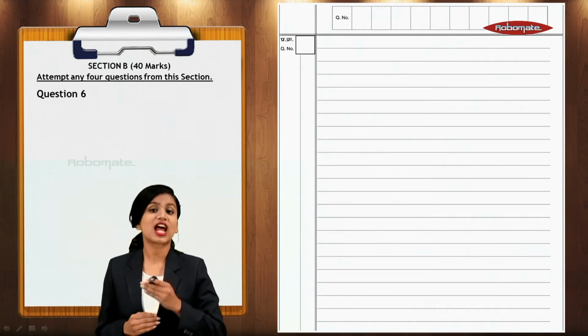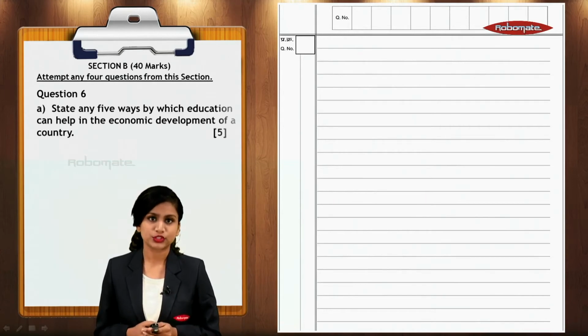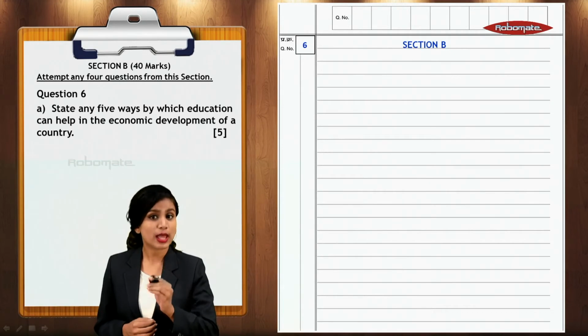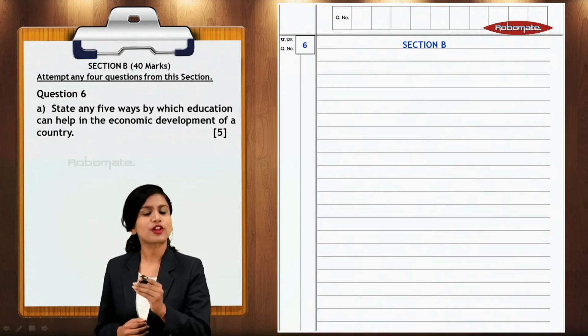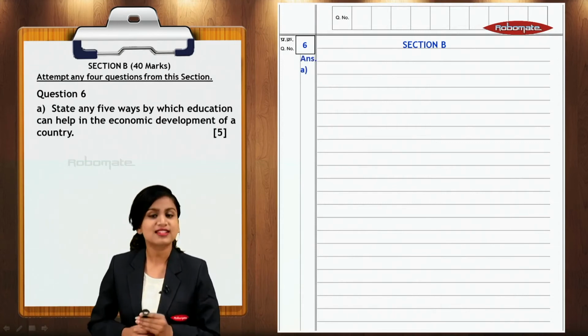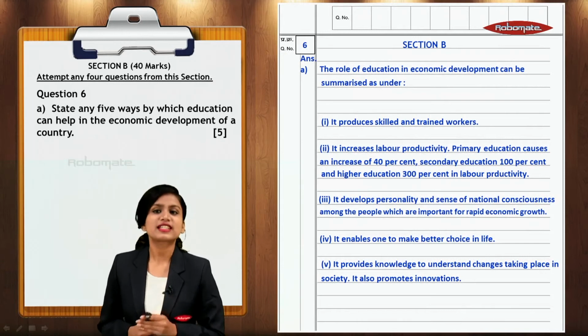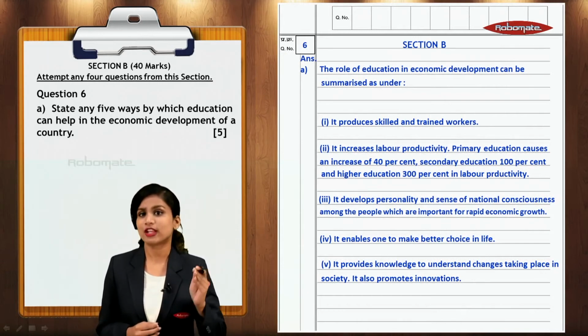Now again, when you're starting with a new section, you will write the section at the top. So you will mention section B at the top and then write the question number that you're choosing to attempt from this section first. So write the question number as well as the sub-question number. The question is: state any 5 ways by which education can help in the economic development of a country.